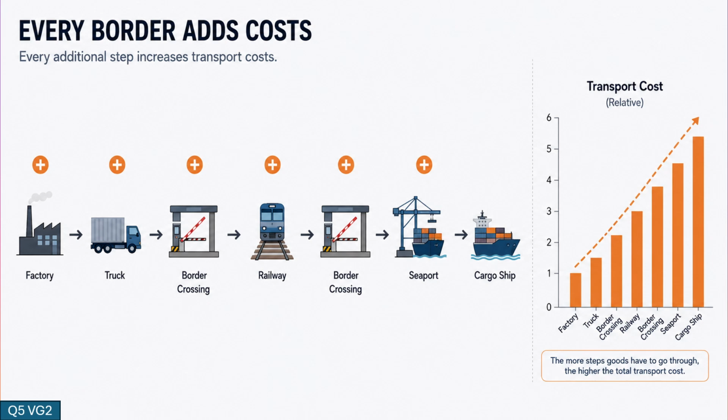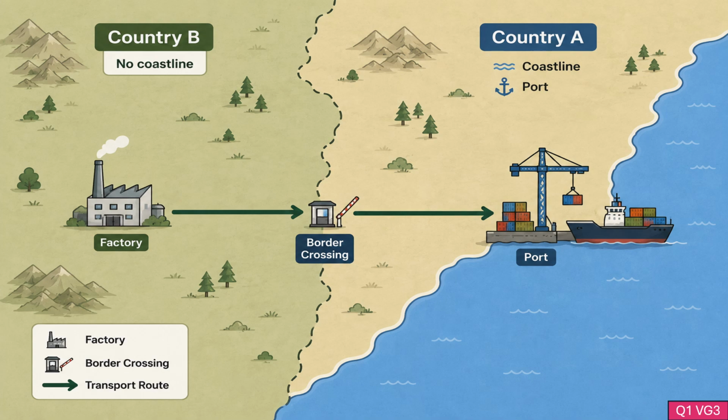Countries with direct access to the ocean can load their goods onto ships without first passing through another country. For countries without a coastline, however, reaching one of these ports becomes the first major challenge. To understand the problem more easily, let's imagine two fictional countries. Land A has a coastline and its own seaport. Land B, on the other hand, is completely surrounded by land and has no direct access to the ocean.